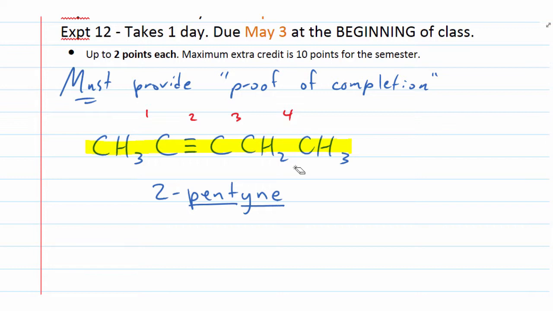All right, then let's try this one. I'd like to arrive at a name for this one. Before I write out the complete name, let's just talk about how we classify it. How is this one here classified? Alkane, alkene, or alkyne? Alkene, because of the double bond, carbon to carbon double bond. So that means the suffix of the name would end with ENE.